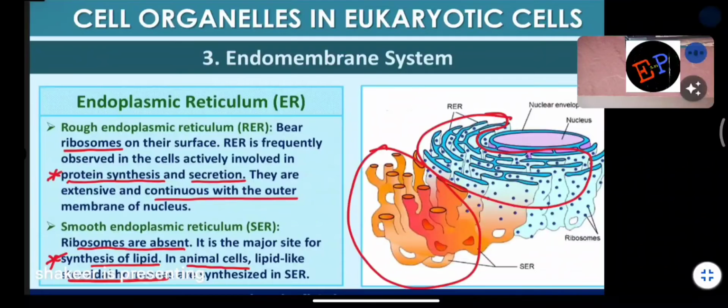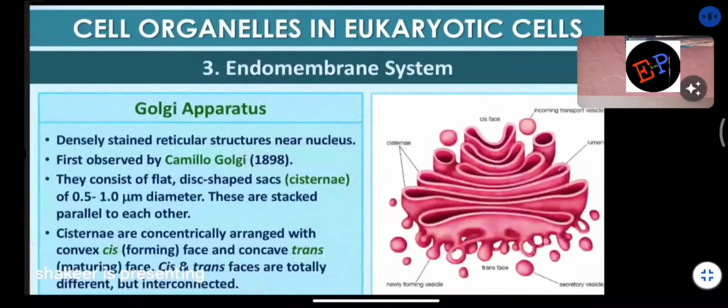Okay. Next, Golgi apparatus. So, densely stained reticular structures near the nucleus. Okay, densely stained reticular structures. First observed by whom? Camillo Golgi. That is why its name is given as Golgi apparatus. So they consist of flat disc-shaped sacs. And what is meant by disc-shaped sacs, ma?